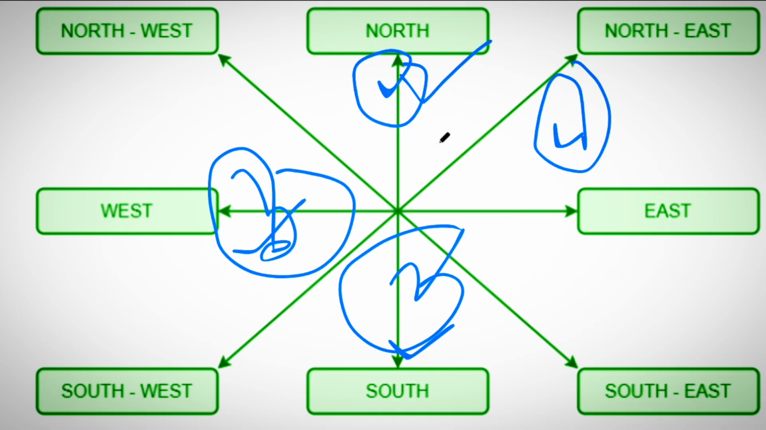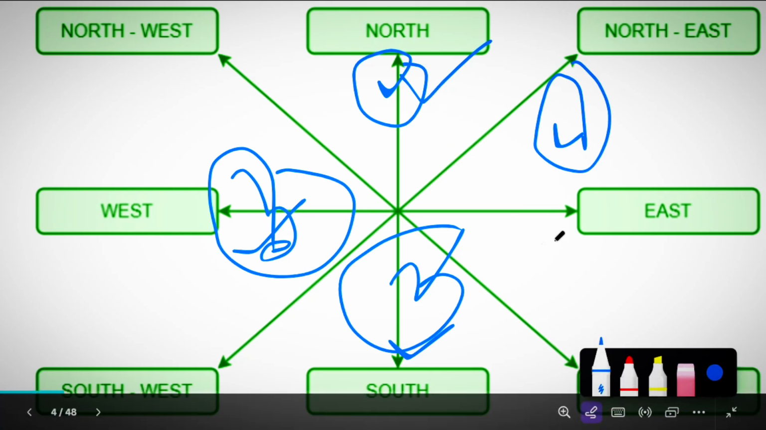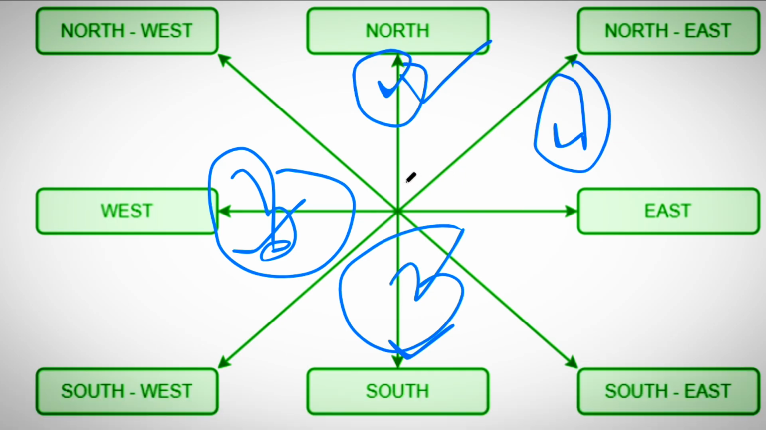So north is opposite to south, and west is opposite to east, and all are apart by a 90-degree angle. This is the most important part. So all are apart by a 90-degree angle. These are the main directions: north, south, east, west. And between them, a 90-degree angle is created.